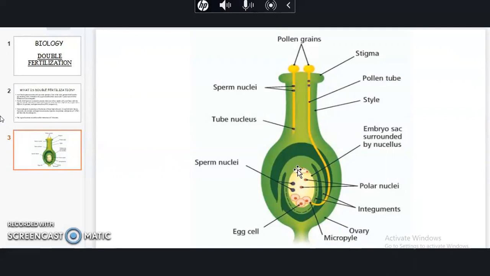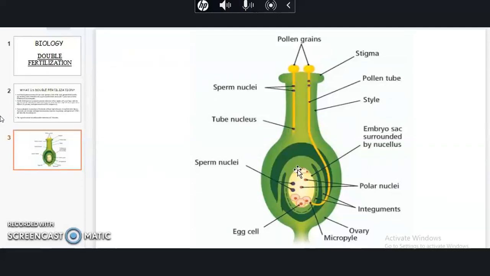That one megaspore expands and becomes big, and it undergoes three rounds of mitosis. At the end of three rounds of mitosis, there are eight haploid nuclei: one haploid nucleus divides into two, the two divide to form four, and the four divide to result in eight.